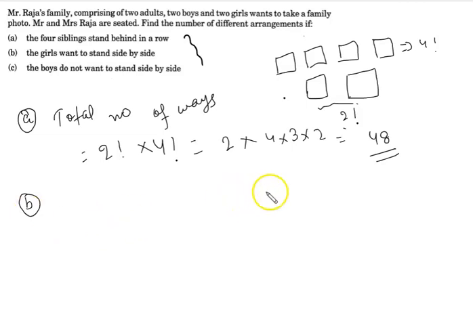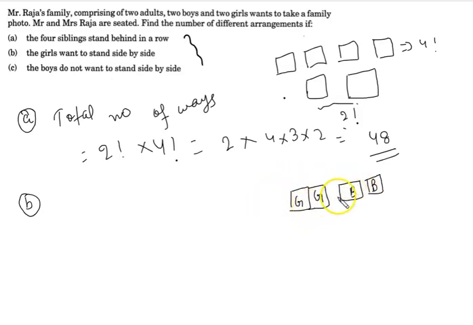So in this type of case, both girls are together, and the boys may or may not be together, it depends, because we can also take one boy at first.